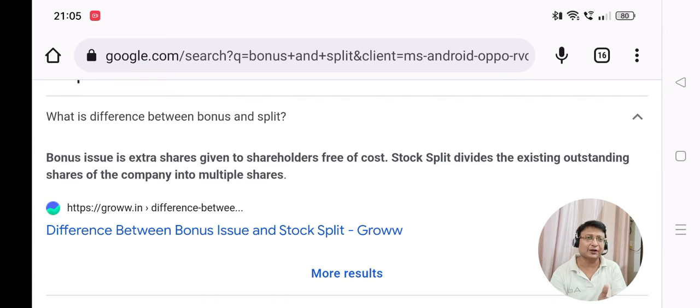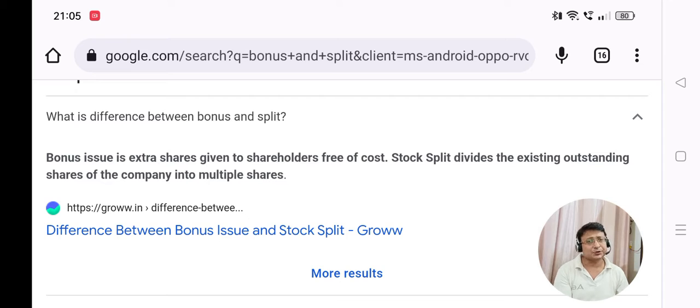When we are giving a bonus share, the face value remains the same, right? So if a company announces a 1:1 bonus, then for every one share that you hold, you get one additional share, wherein the face value remains the same. Though the market value, the price that's listed, gets divided by 2, right? And it's good for the existing shareholders. It's always a value add.